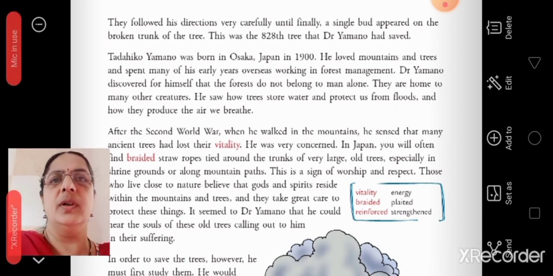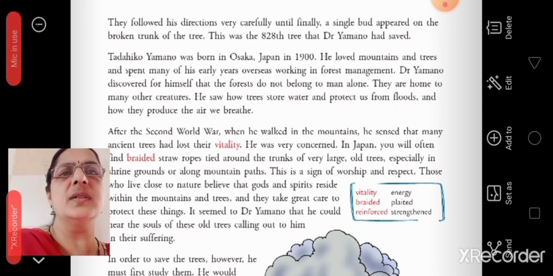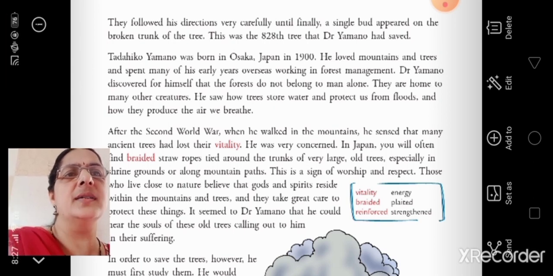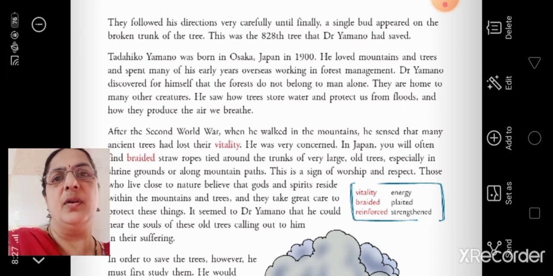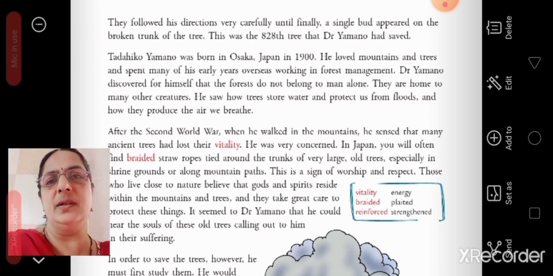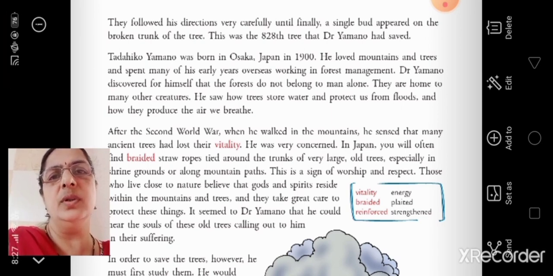I'll repeat what I read last time. Till one paragraph we have read, but still I will repeat this page. They followed his discussion very carefully until finally a single bud appeared on the broken trunk of the tree. So this we saw because this tree was almost dead. Then what did they do?